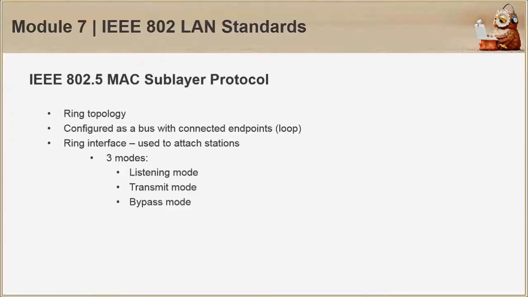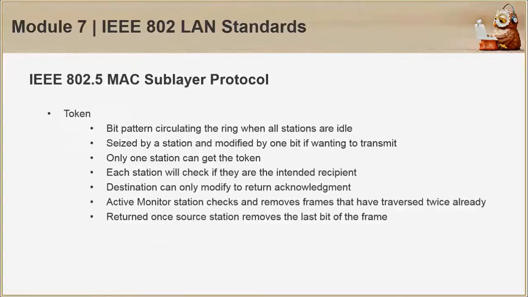Its MAC sublayer protocol uses a ring topology and is configured as a bus with connected endpoints that form a loop. It has a ring interface used to attach stations, and those have three modes. The token is a bit pattern circulating the ring when all stations are idle. Stations seize it if they desire to transmit.